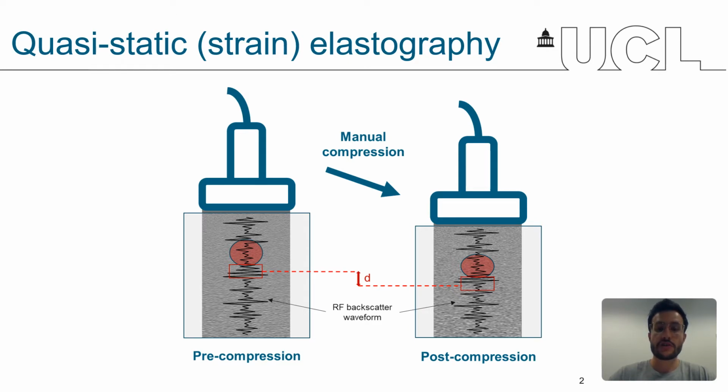The displacement estimation is usually made between pairs of radiofrequency data, which correspond to raw beamformed ultrasound images, and is often estimated by maximizing a correlation function between local image patches.